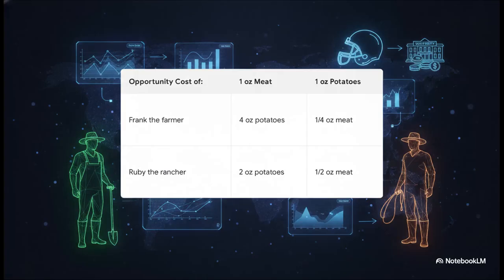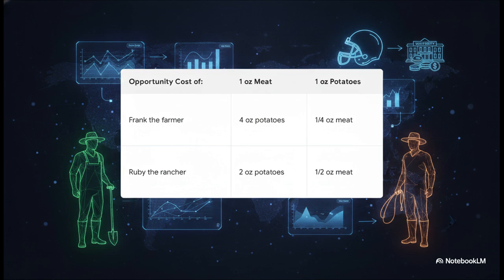That brings us to principle number 2. The cost of something is what you give up to get it. This is your opportunity cost. Let's imagine a scenario comparing Frank the farmer and Ruby the rancher. If Frank wants to produce just 1 single ounce of meat, his system requires him to sacrifice 4 ounces of potatoes. That is his true cost.